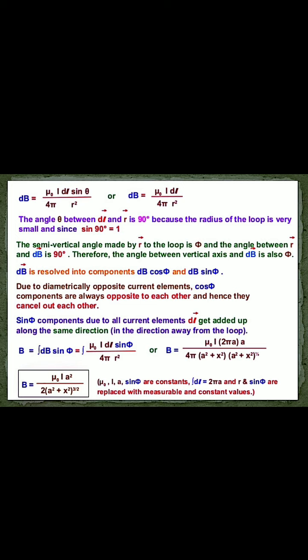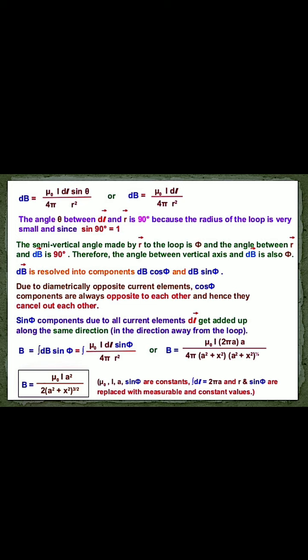I hope you understand this integration. So the ultimate expression is B equals mu 0 I A square by 2 into A square plus X square to the power 3 by 2. Here mu 0, I, and A are constant, integration of dl equals 2 pi A, and r and sin phi are replaced with measurable and constant values. Sin phi equals A by R, as we already said. If we put the value of sin phi like this and integrate, we get this value.